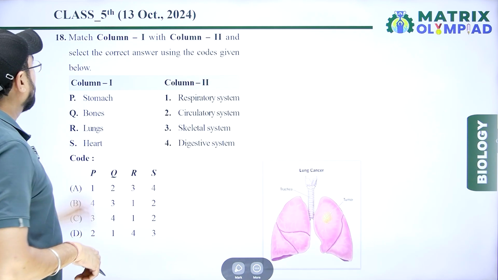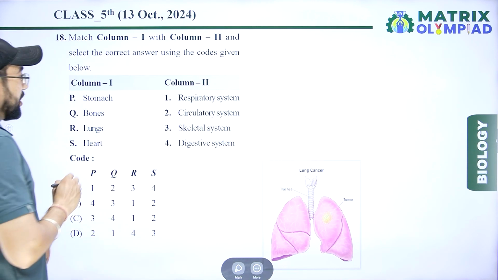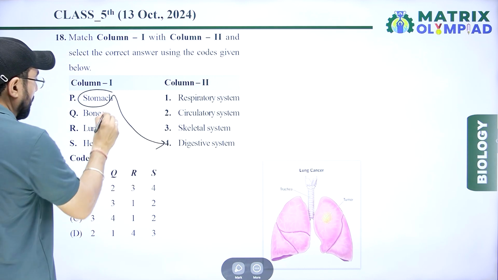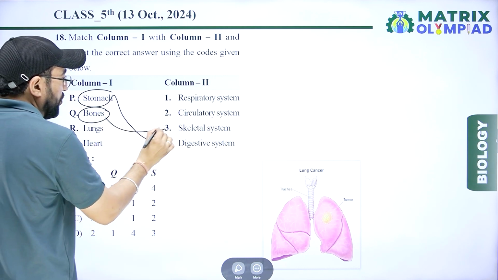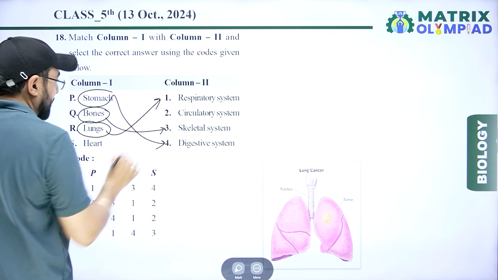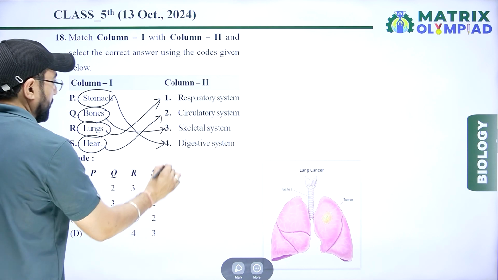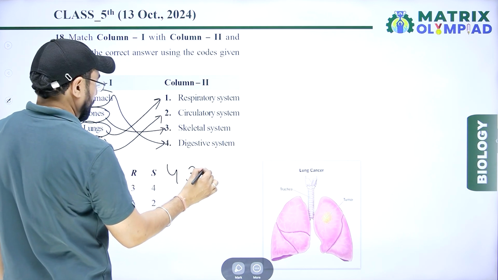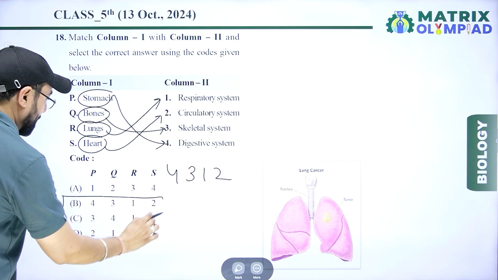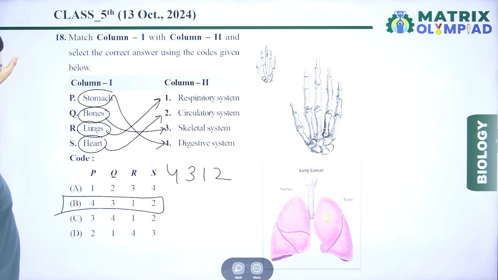Next question is match the columns, first and second. Stomach relates to the digestive system, bones to the skeletal system, lungs to the respiratory system, and heart to the circulatory system. 4, 3, 1, 2. Option B is the right answer for this match the column.